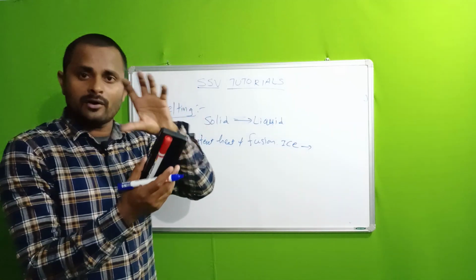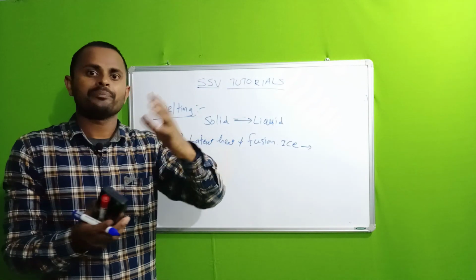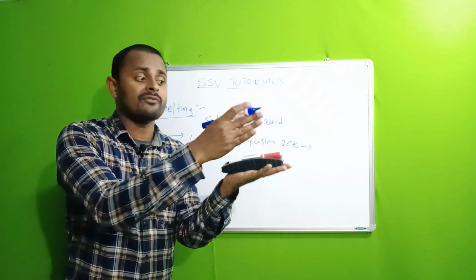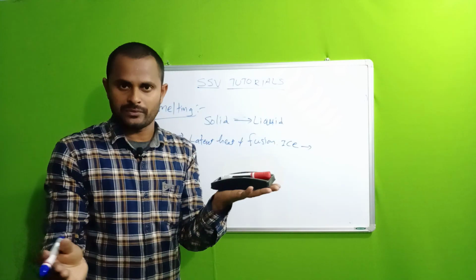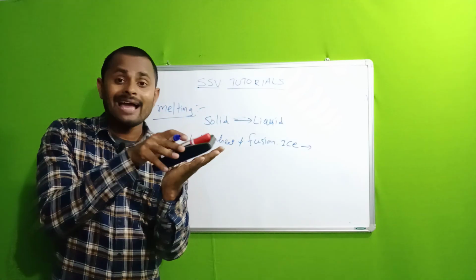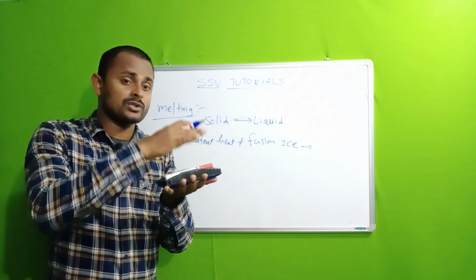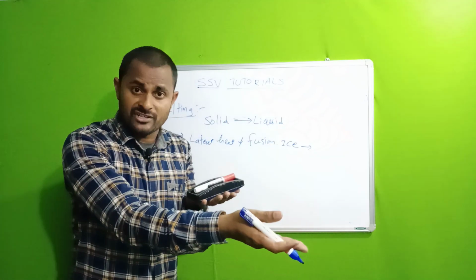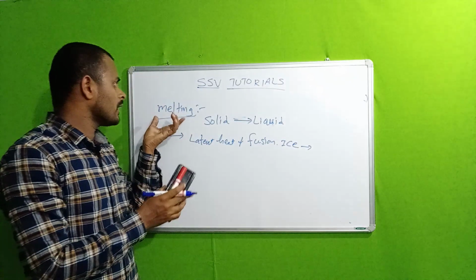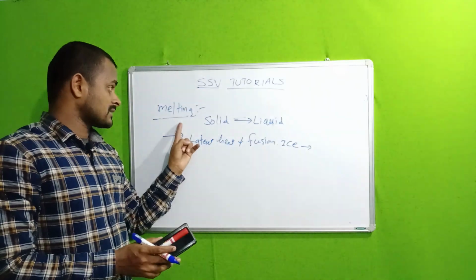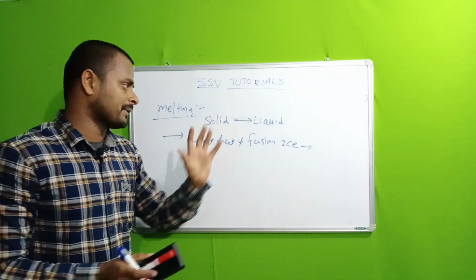For example, some of the ice you take out from the fridge, after some time the ice converts into water gradually. Here the ice is a solid substance and water is a liquid substance. So the solid substance converting into liquid substance, this process is called melting. Here also the temperature is constant. This process is also done at constant temperature.